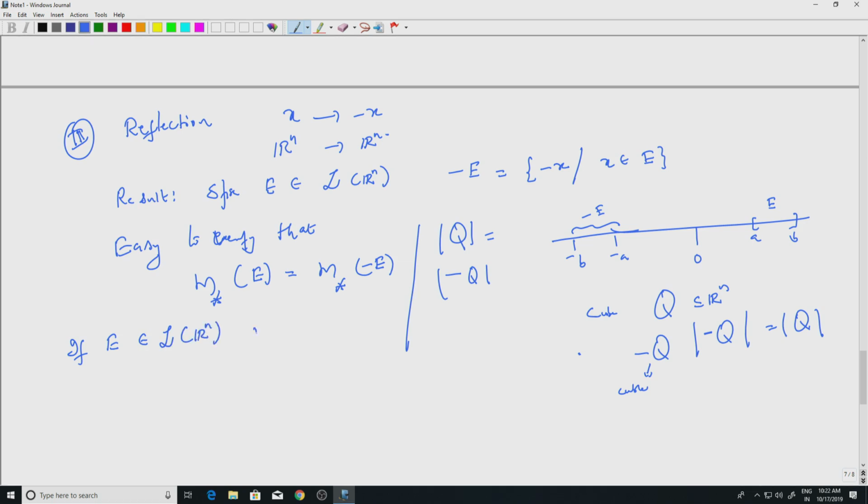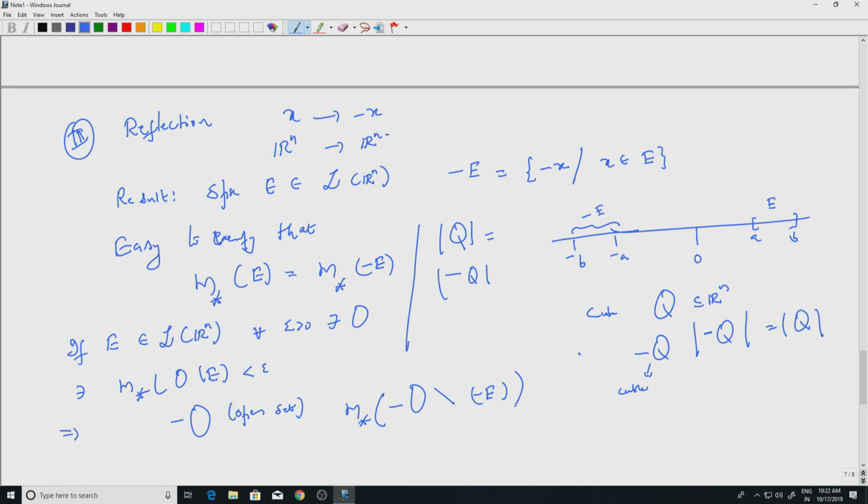then for every epsilon positive, there exists an open set O such that m star of O minus E is less than epsilon. So, you can change everything to minus E now. This would imply that minus of O is an open set, and m star of minus of O minus E. Remember there are two minuses here, the slanted minus is the set theoretic minus.